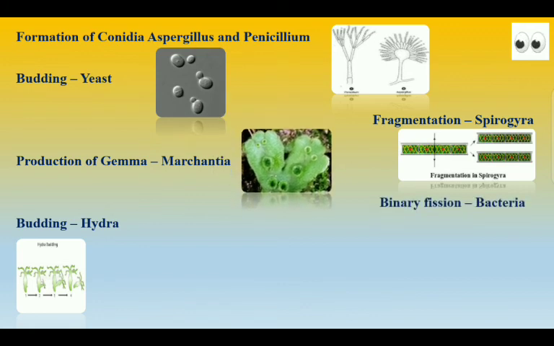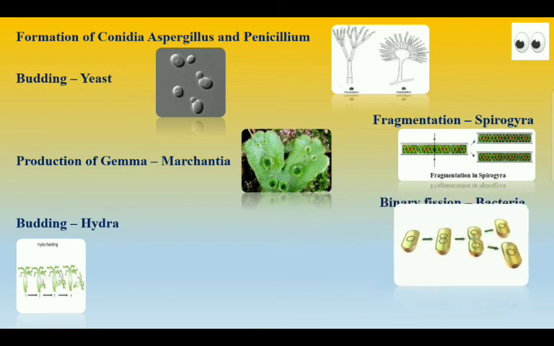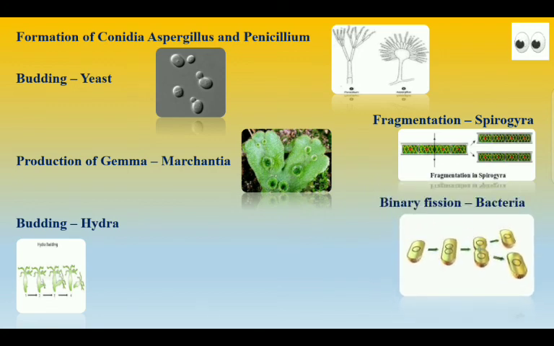Next is binary fission. Binary fission is just that the bacterial cell will just divide into two equal size and later on forms new bacterial cells. Next is regeneration.